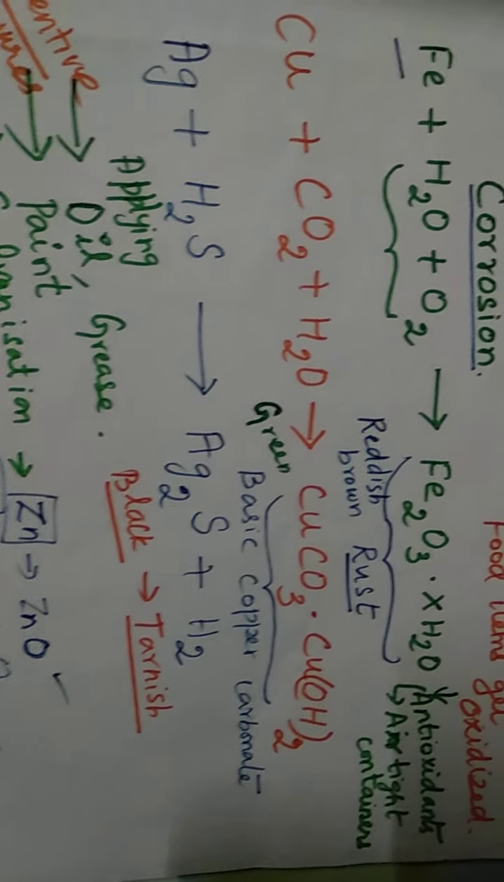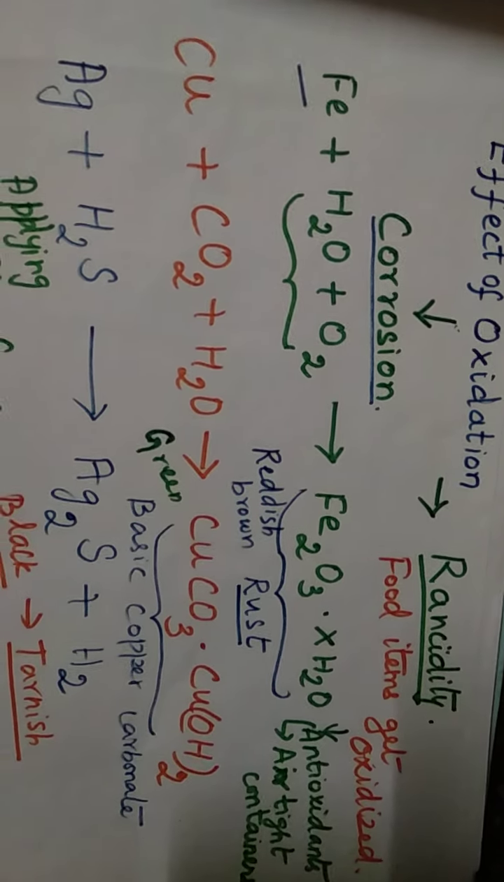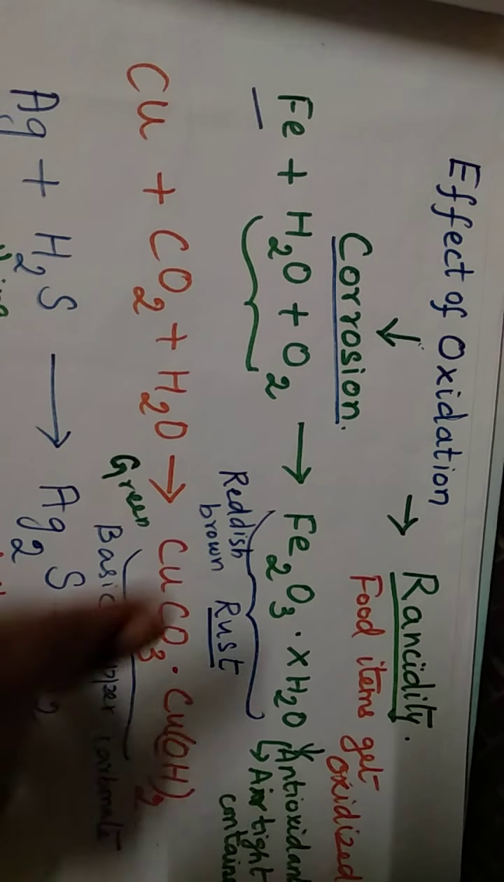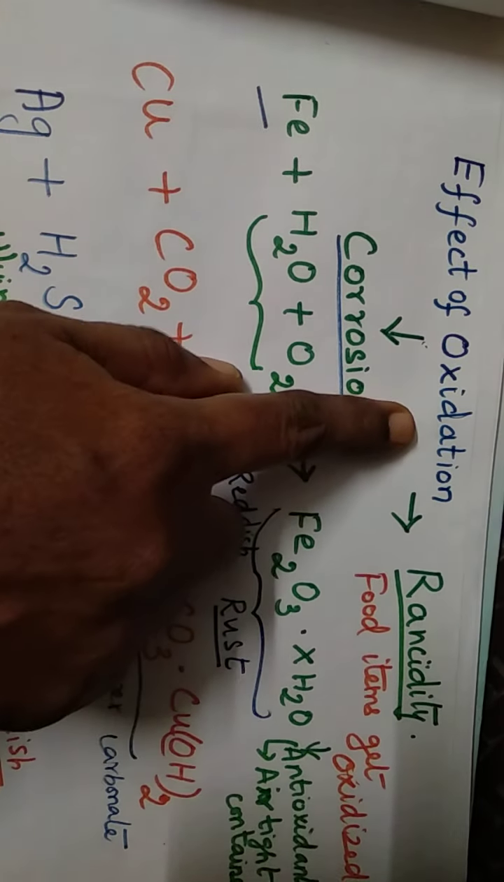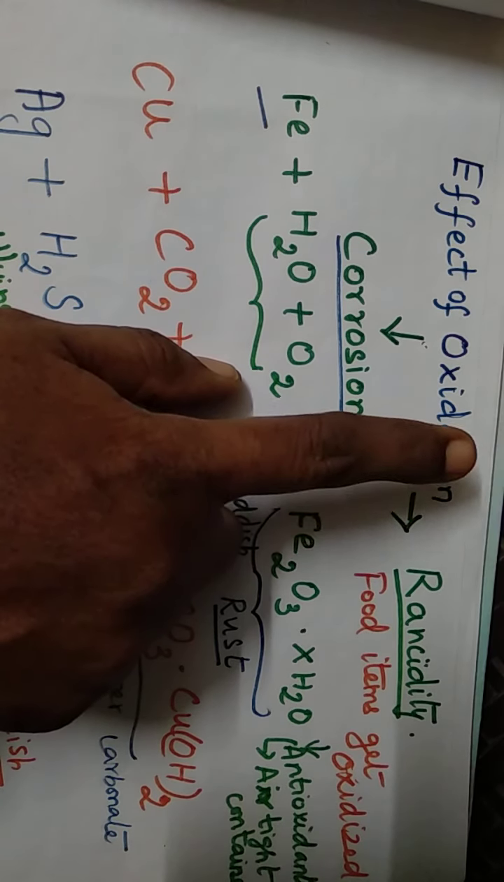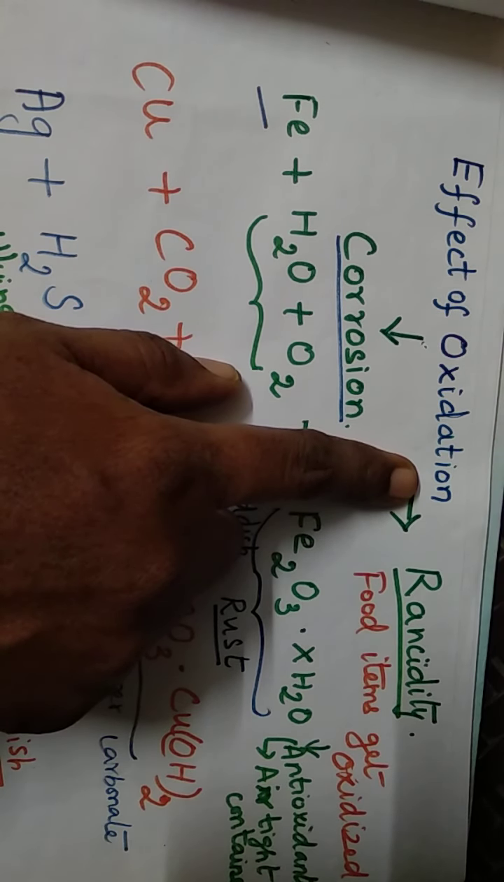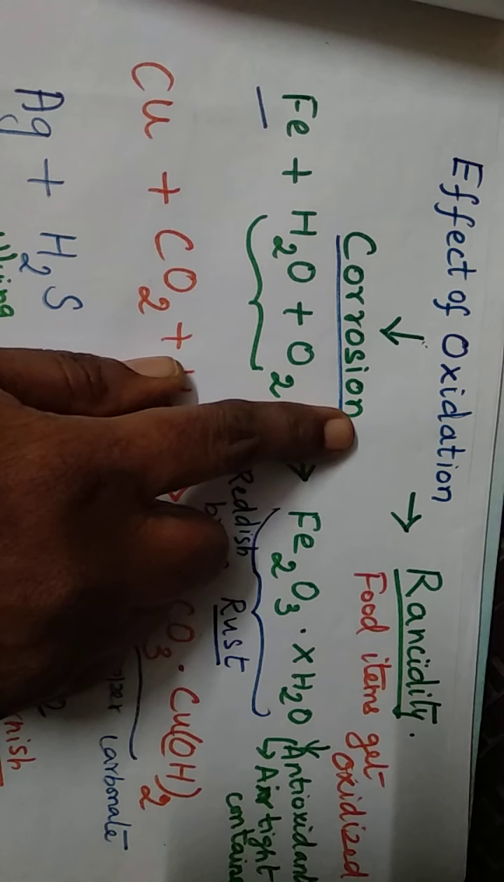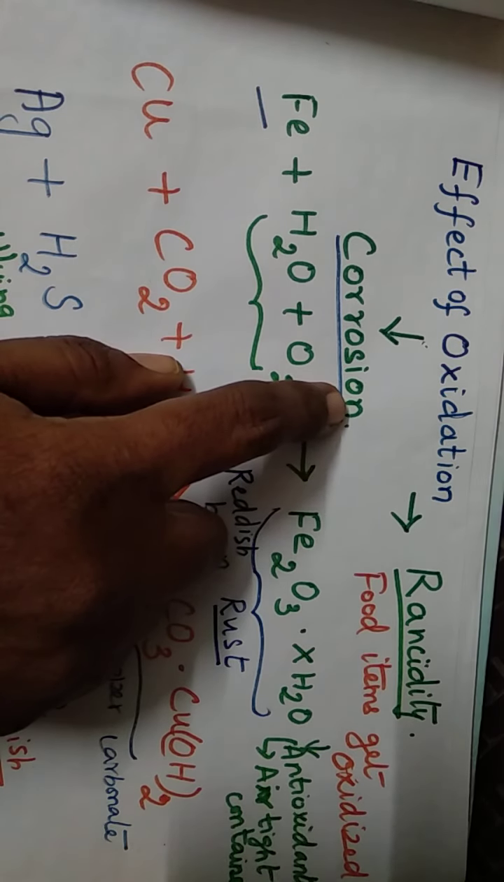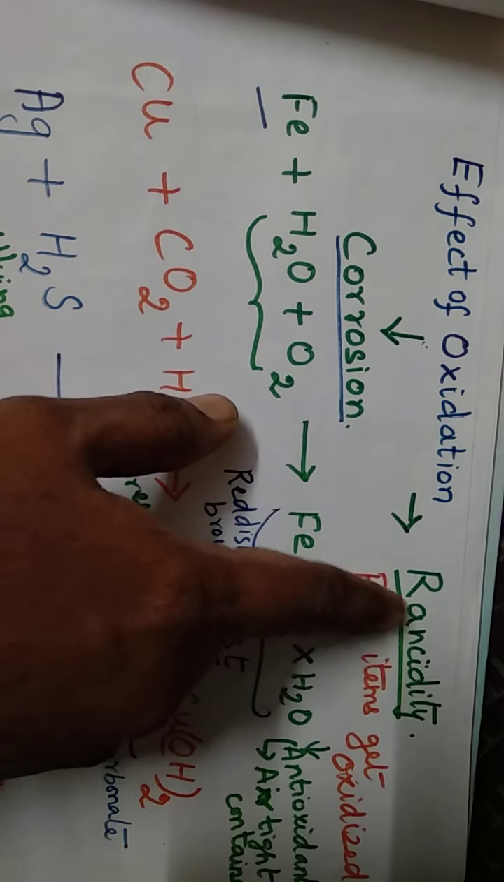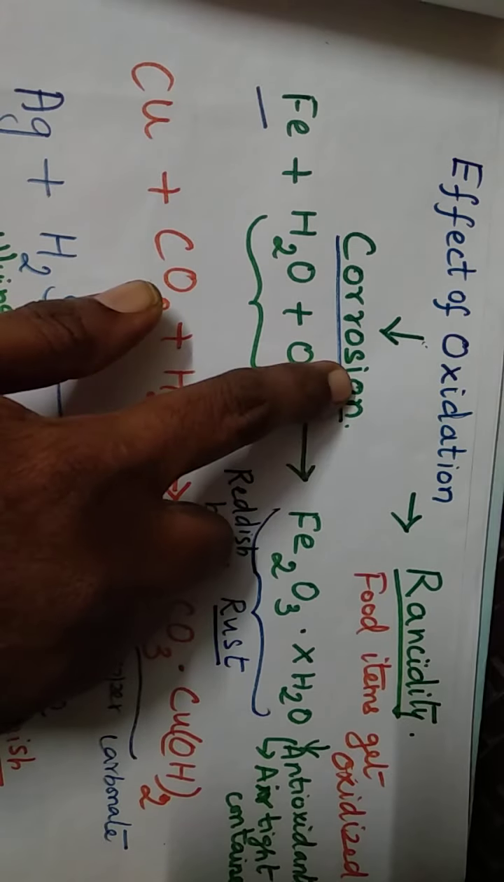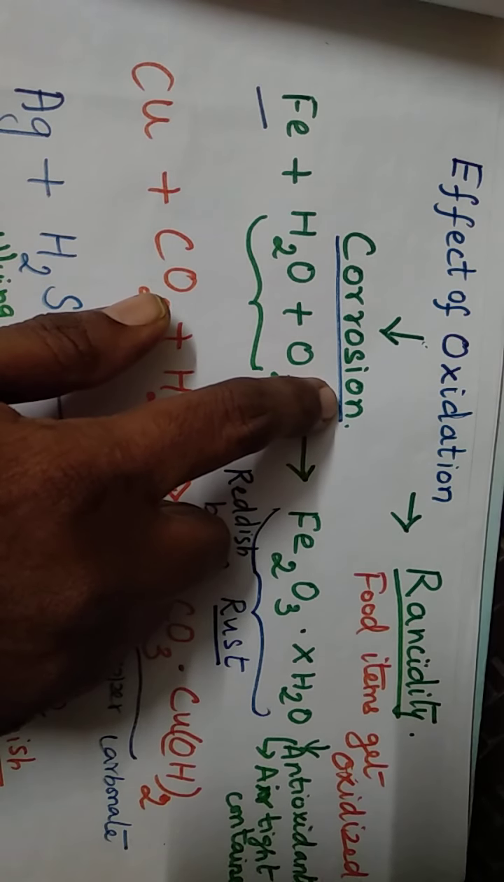The topic actually talks about the effect of oxidation. Do you know what we mean by oxidation? We have seen already: addition of oxygen, or removal of hydrogen also we say. Now we are going with the effect of oxidation. The topics we are going to see are corrosion and rancidity. This is the effect of oxidation.